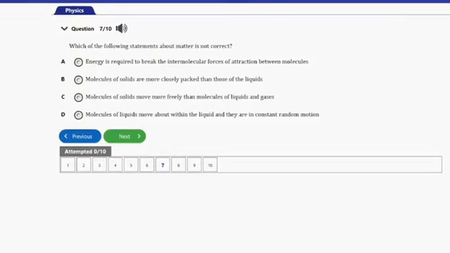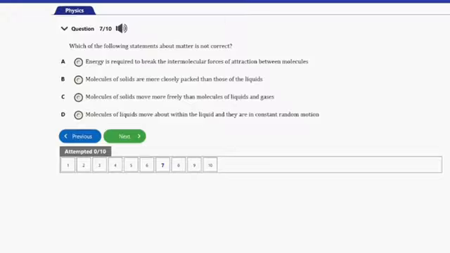So guys, the answer to this question is option C. That's that molecules of solid move more freely than molecules of liquids and gases. So guys, this is the wrong statement out of all the options here.